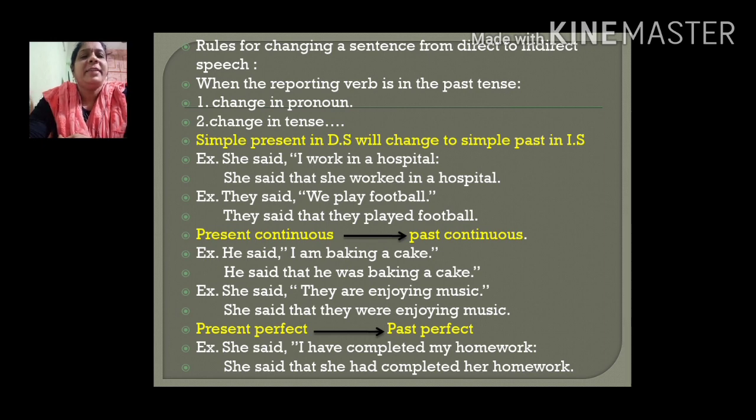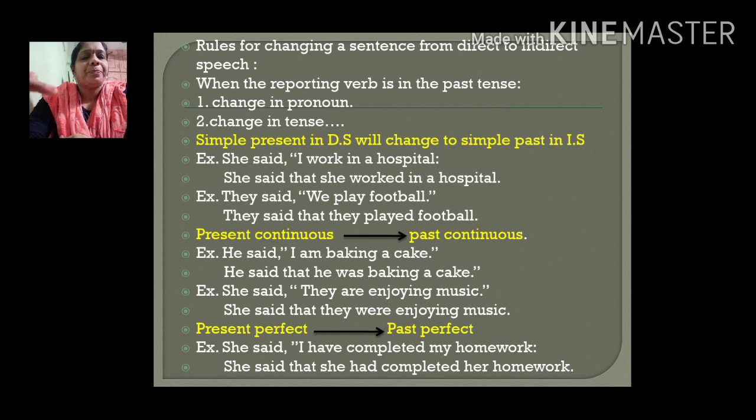Examples. He said, I am baking a cake. Am baking is a present continuous form. Let's see how it will change. He said that he was baking a cake. So am has changed to was. She said, they are enjoying music. He said that they were enjoying music. Are has become were. Are is a present form and were is the past form. So this is how a tense will change when you change a sentence from direct to indirect speech.